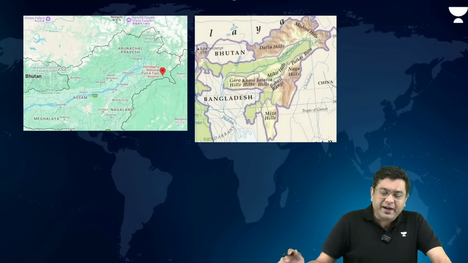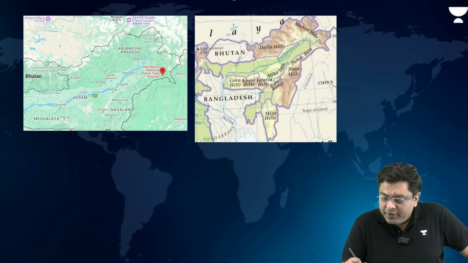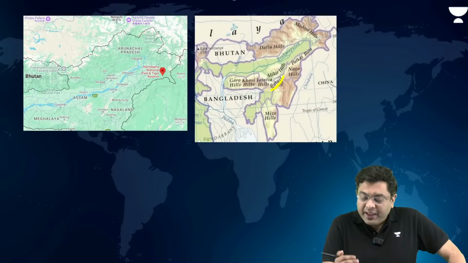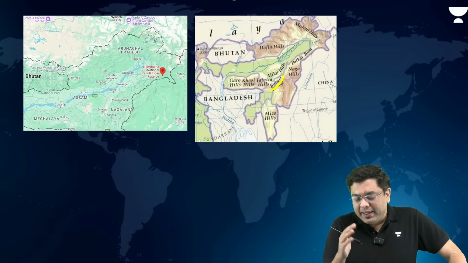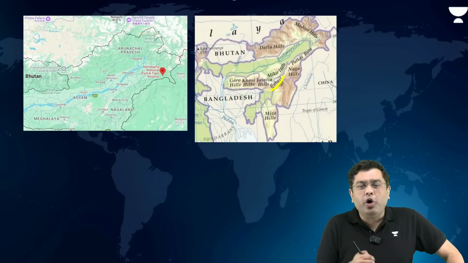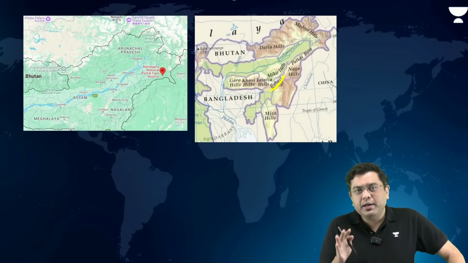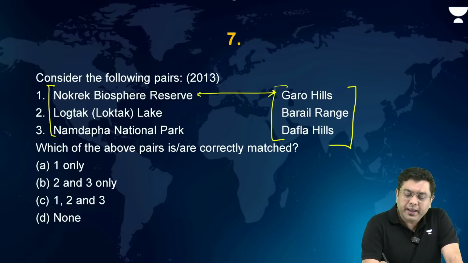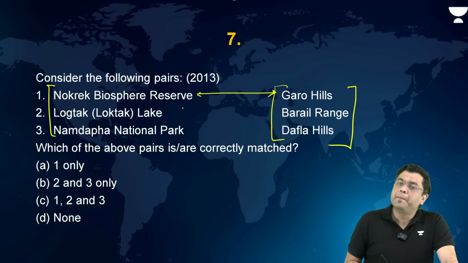If you take a look at this, observe, this is where you have the Bareil Range, some part of Assam, and then eventually in the east. Loktak Lake is situated to the east of the Bareil Range in the state of Manipur. So this is again incorrectly matched.